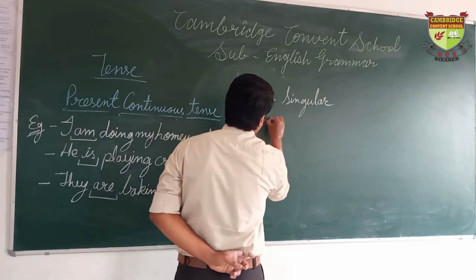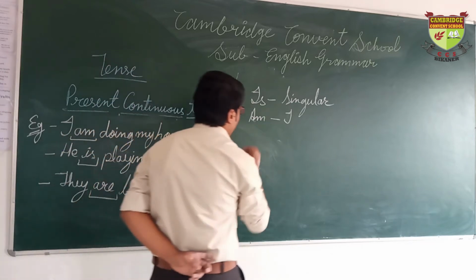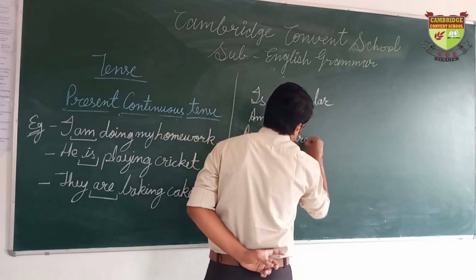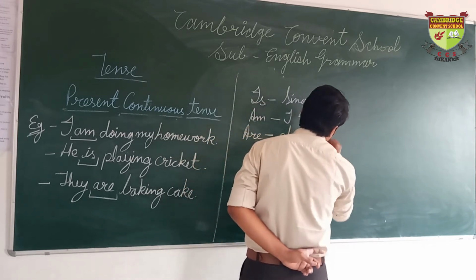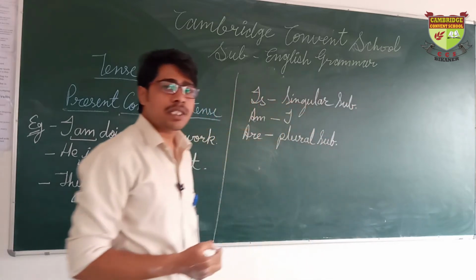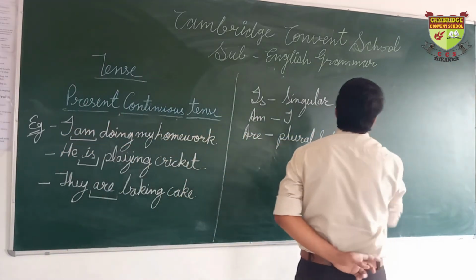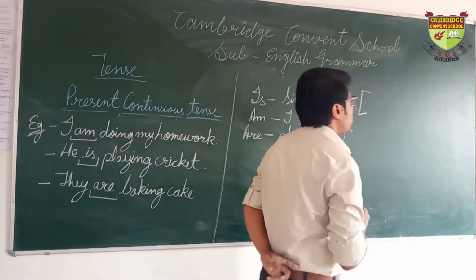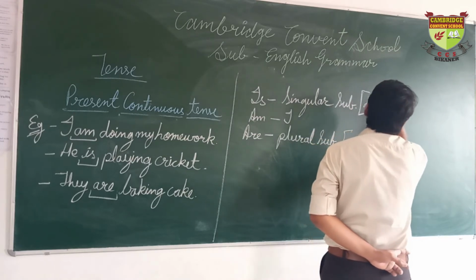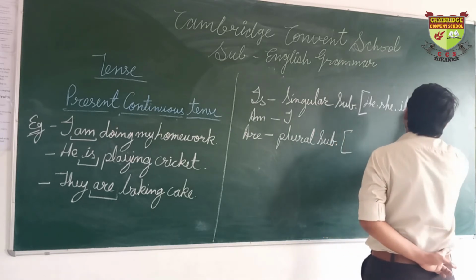Am is used only for the pronoun I, and are is used for a plural subject. So what is a singular subject and what is a plural subject? Let's take a look. Singular subjects are he, she, it and any single name.